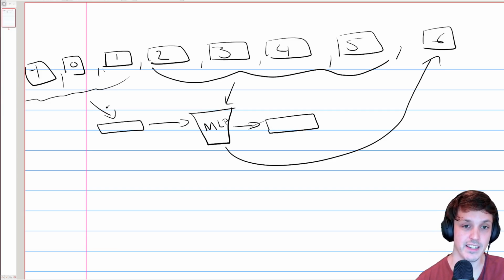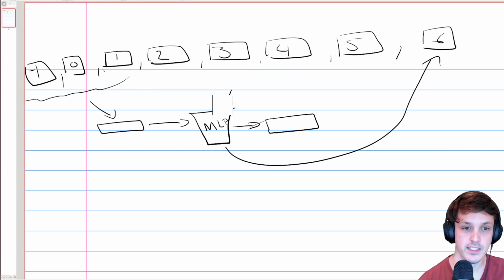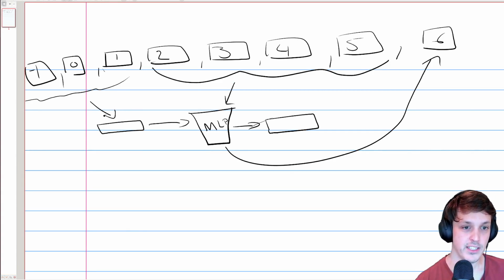So the MLP here is going to take in days 2, 3, 4, 5 and create a summary based on those days. But to create this summary here, well, we just use the same network again. So it's not a different network, it's the same network.